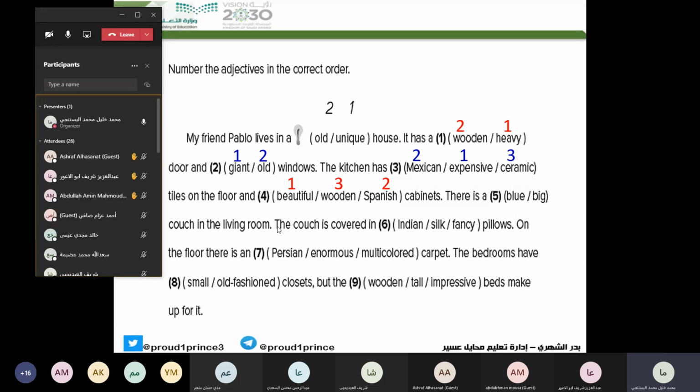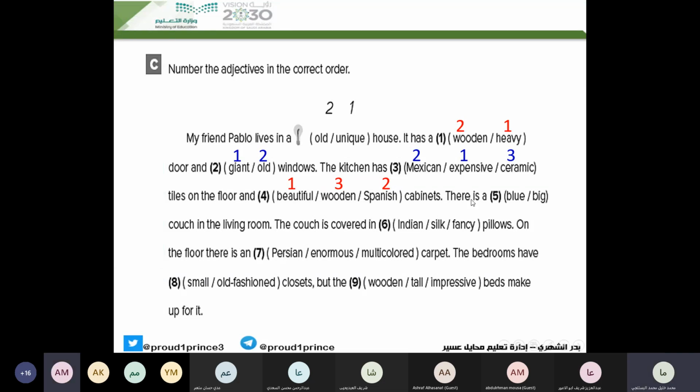Next, Abdullah Amin. Number 6. "The couch is covered in fancy Indian silk pillows." Good. The couch is covered in fancy. This is opinion. Indian, nationality. Silk, what? Material. So it will be like this: 2, 3, 1. Pillows.